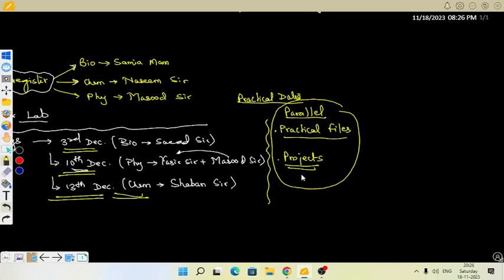So if you feel in your subject, like physics or chemistry, you see the practical and you say that okay, from every category one is coming, it is sufficient, so it's okay. But if you feel that one practical should also be written, then please ask them to write it. It can be done before the practice day, it can be done on the practice day also. Okay, that means whatever practical we are going to conduct on the main day, that practical should be there in the practical file. Is it clear?